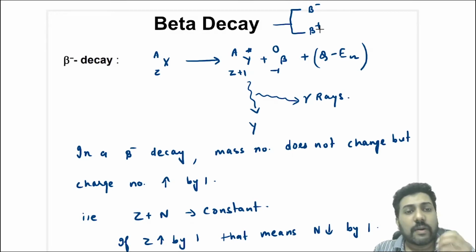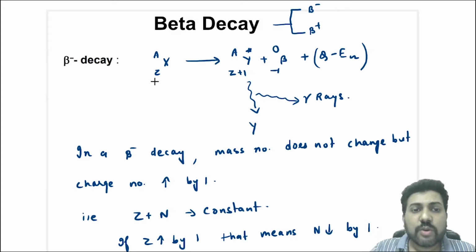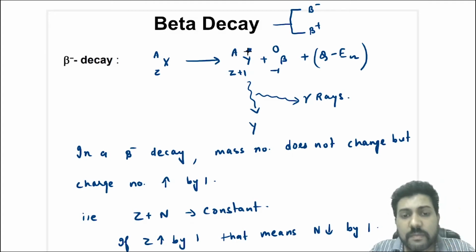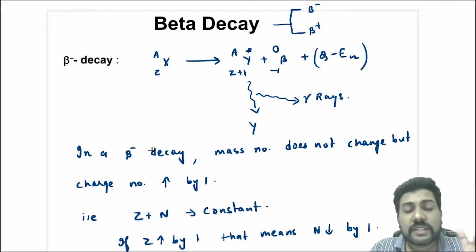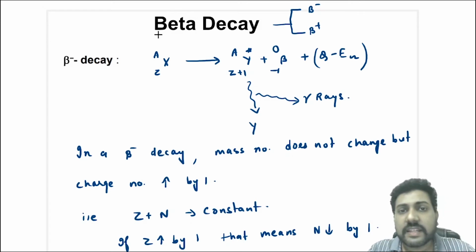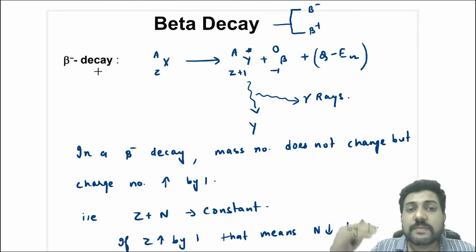Now what happens when an unstable radioactive nucleus undergoes a beta minus decay? In beta minus decay, the charge number increases by 1 and mass number remains same. So you have to remember this thoroughly. In a beta minus decay, the mass number does not change. In any beta decay, in general, the mass number does not change, but the charge number changes. In a beta minus decay, the charge number increases by 1.